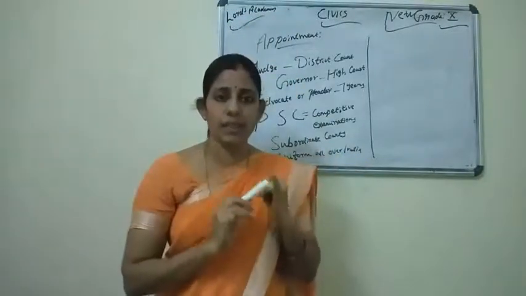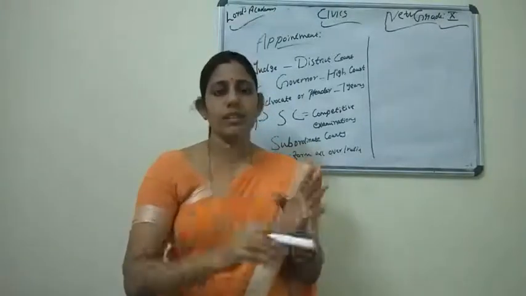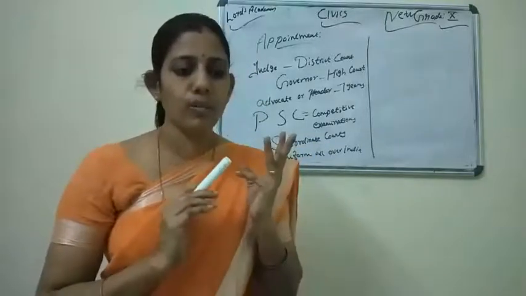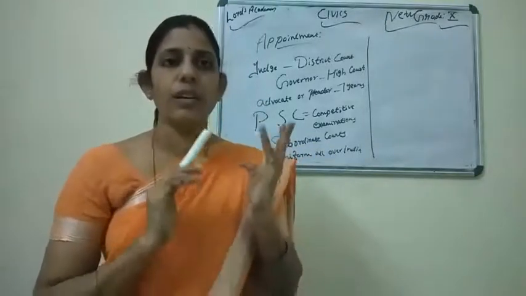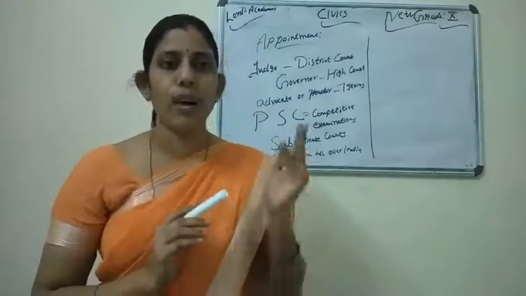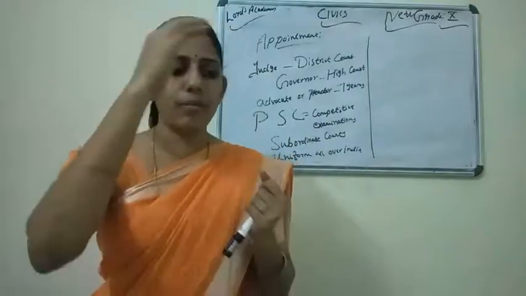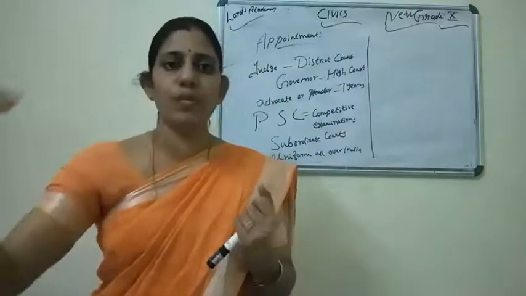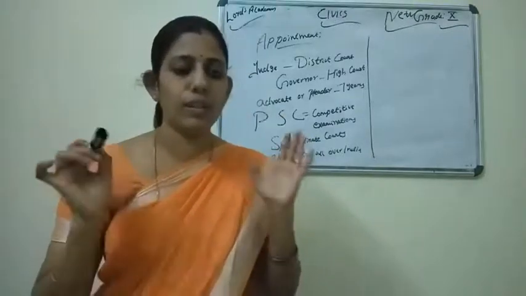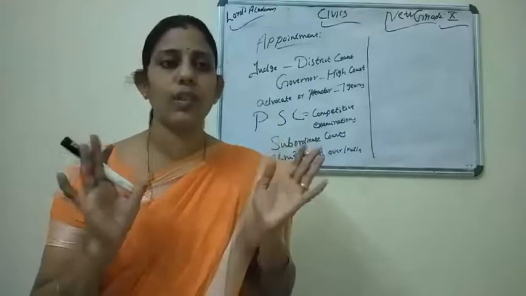Civil courts: district judge's court, sub judge's court, municipal court, small causes court. Next comes Sessions Court or Criminal Court: District Sessions Court, Court of Judicial Magistrate Class 1, 2, 3. Then comes Revenue Court: Board of Revenue, Commissioner's Court, Collector's Court, Tahsildar's Court. These 4 categories are there: Civil Court, Criminal Court, Revenue Court. Okay, so that should be thorough with you. Then you will not forget. Those 4 points should be thorough.